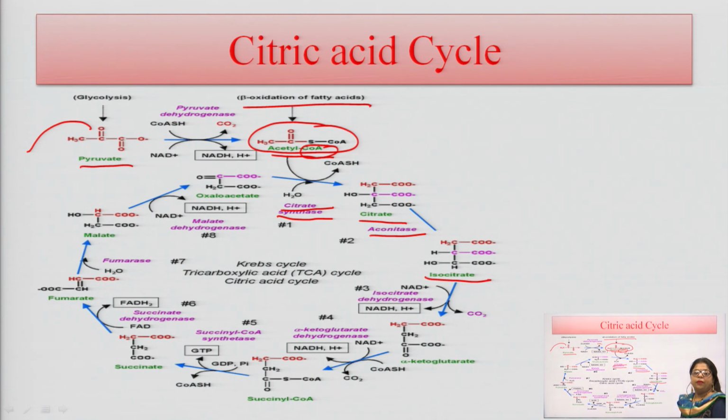Here one carbon dioxide molecule is removed from this step, and the isocitrate dehydrogenase enzyme is used for catalyzing this reaction. So, this reaction is a dehydrogenation reaction, and there is formation of one NADPH molecule here. One ATP is formed in this reaction, isocitrate to alpha ketoglutarate, and there is removal of one carbon